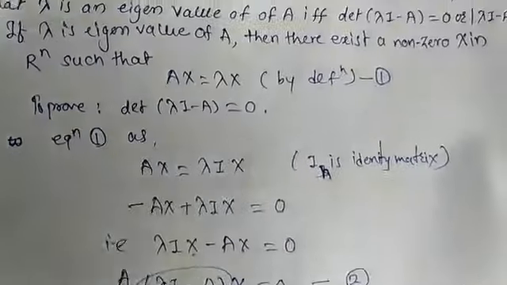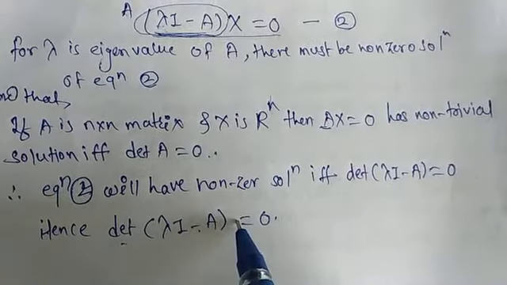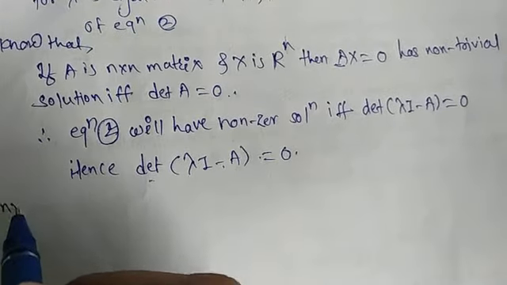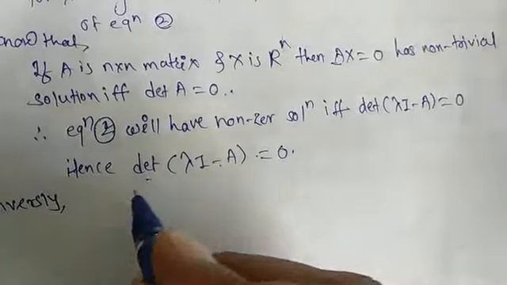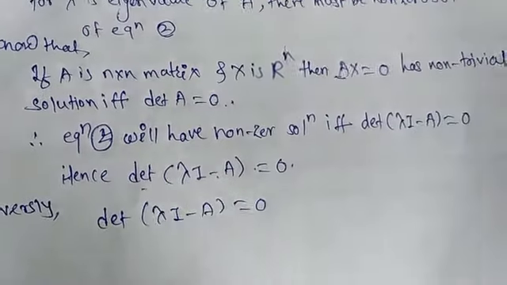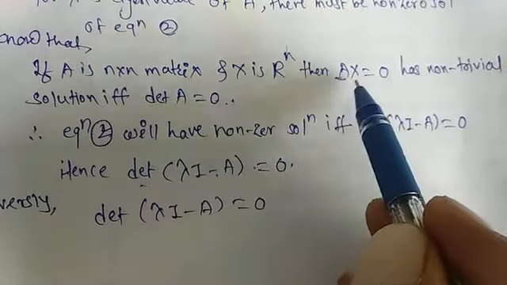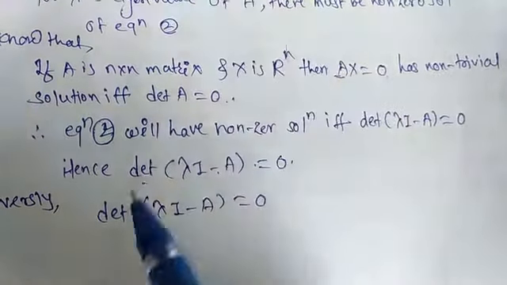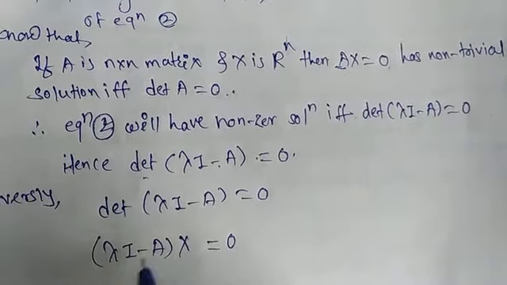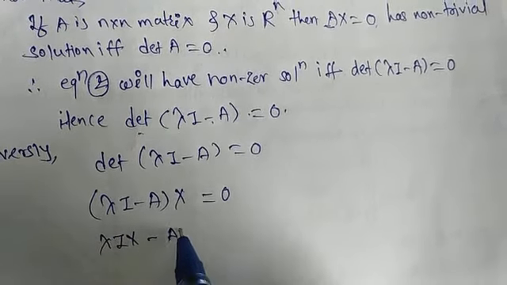Now the statement is if and only if, so we have to prove that if the determinant of lambda I minus A is equal to 0, then lambda is an eigenvalue. Now conversely, consider the determinant of lambda I minus A equal to 0. By the same statement, if the determinant is 0, then lambda I minus A operating on x is equal to 0, which means lambda Ix minus Ax is equal to 0.